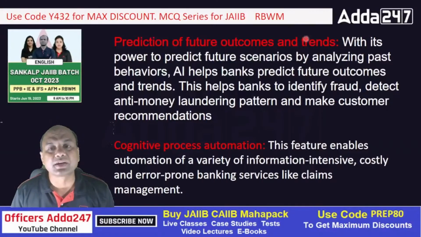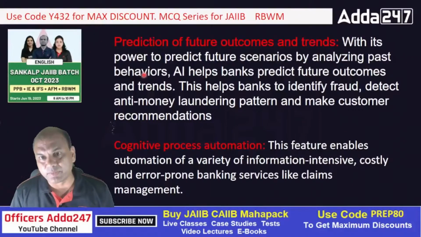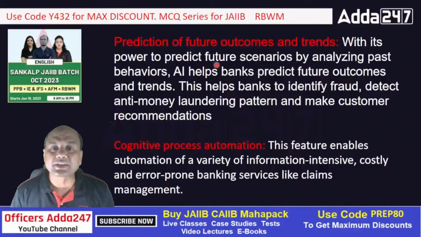Prediction of future outcomes and trends. Here I have covered some of them which are difficult to understand. With its power to predict future scenarios by analyzing past behaviors. Now look at this. Analyzing past behaviors means what? Again we are talking of those 80% cases which are repetitive in nature. Those cases which are repetitive can be handled by AI directly. AI helps banks predict future outcomes and trends. This helps banks to identify fraud, detect AML, anti-money laundering patterns,